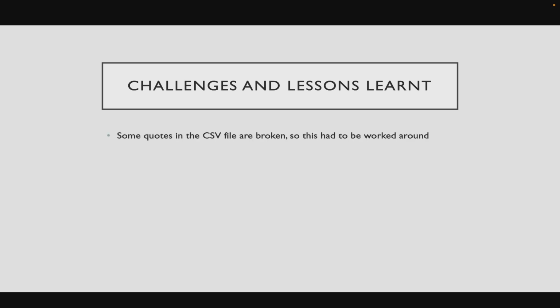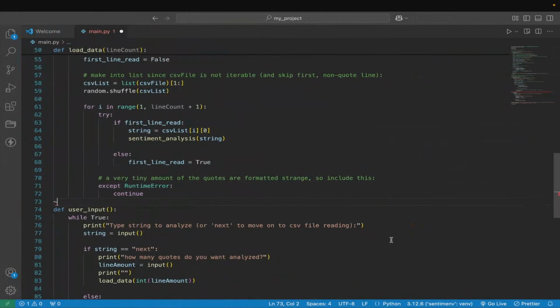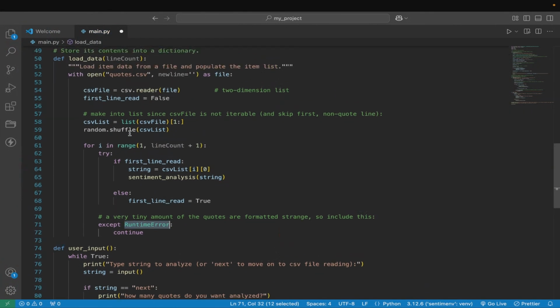So first of all, there is a small number of quotes in the CSV file which are broken. So this had to be worked around. Now, I thought it'd be very tedious for me to have to go through every single quote in the CSV file, considering that there are 500,000 of them. And so I don't know exactly which ones are broken, but what I do know is that every time I'd get an error, it would always be runtime error.